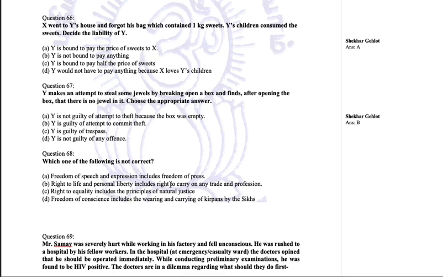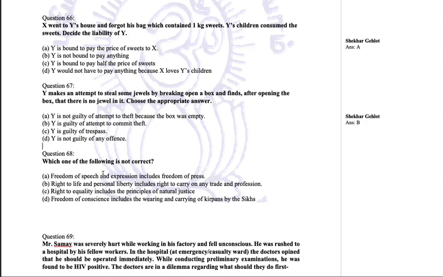Right to life and personal liberty includes right to carry on any trade and profession. Now this becomes a wrong answer. Why? Because though we have a right to carry on any trade and profession, it is actually a right to freedom. It is under Article 19, but right to life and personal liberty is Article 21. So this option does not go hand in hand.